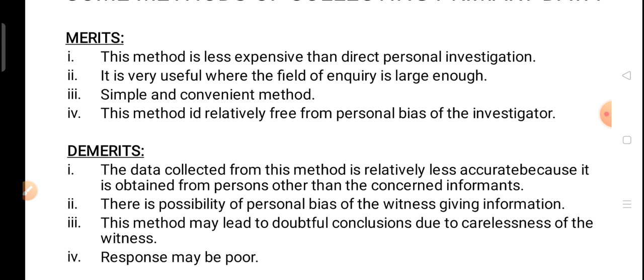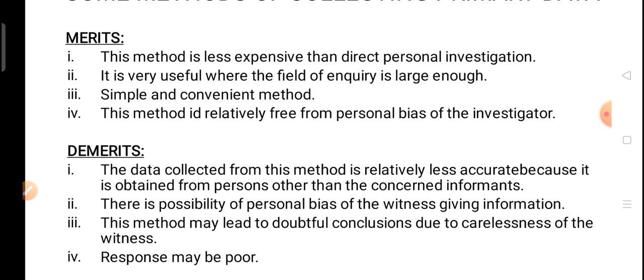Third is simple and convenient method. This is a very simple method, that if we can't reach someone, we can ask for the information from the witnesses. And secondly, it is convenient also, because we can collect the information at our convenience from those persons whom we know personally, and those persons also have the information about that particular informant from whom we have to collect the information. Okay, so it is very convenient that according to our convenience, we can collect the data from the persons whom we can easily approach, and whom we can reach conveniently.